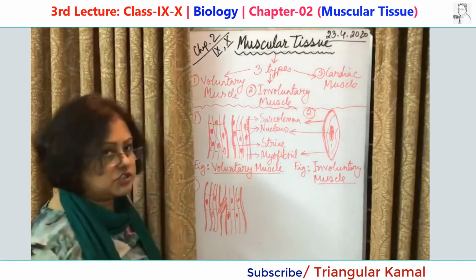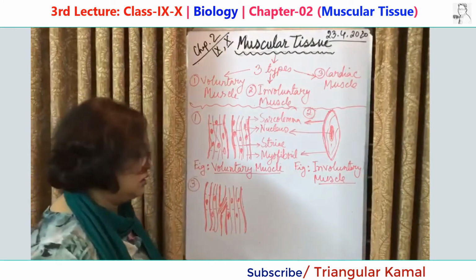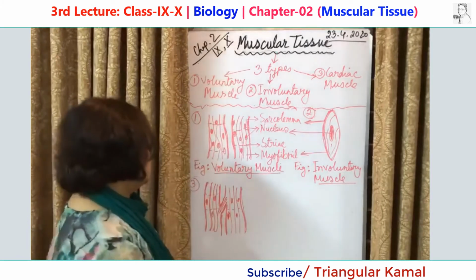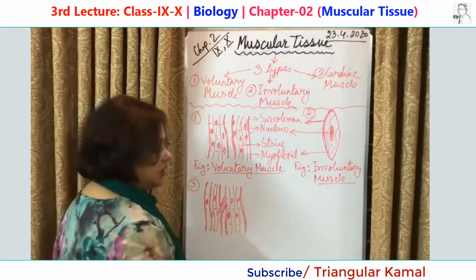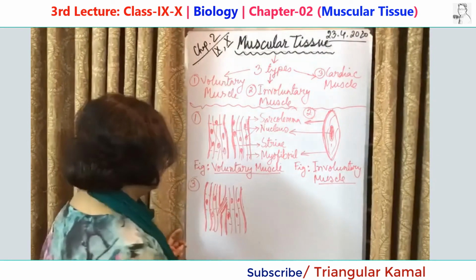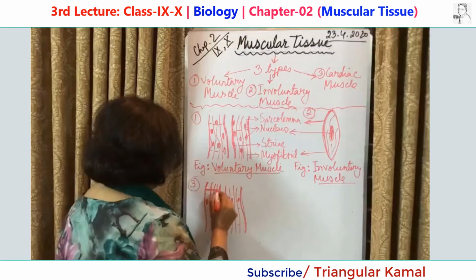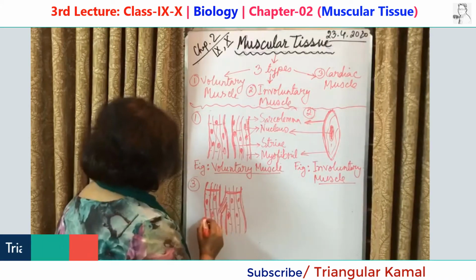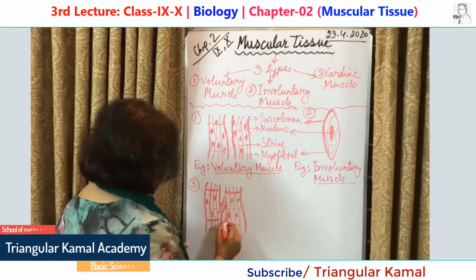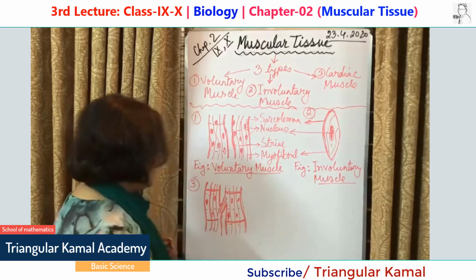Why is it called transverse striation? Because it is side by side, not elongated. So that's why their striation is called transverse striation. And they have one special structure that is called the intercalated disc. What is the intercalated disc? I already explained before.